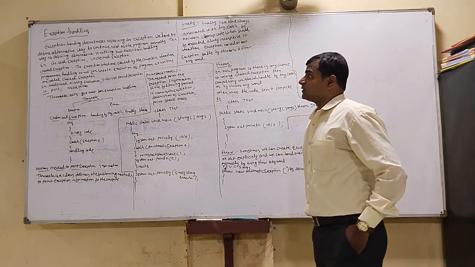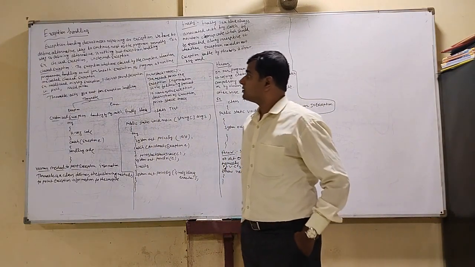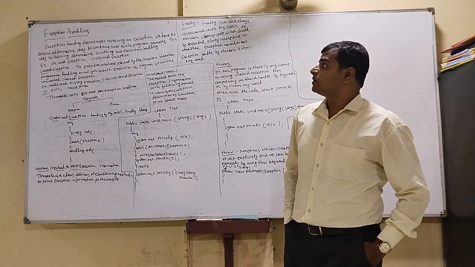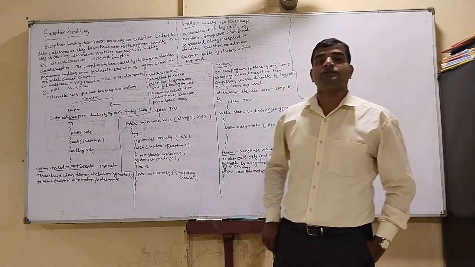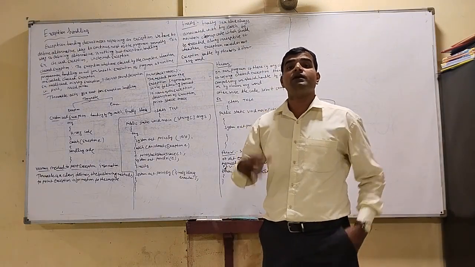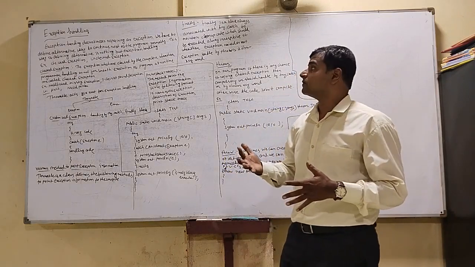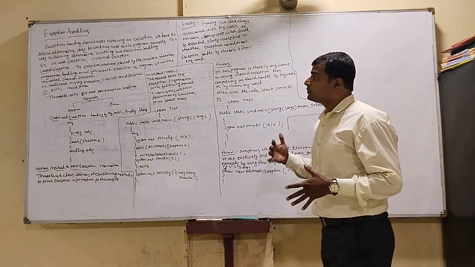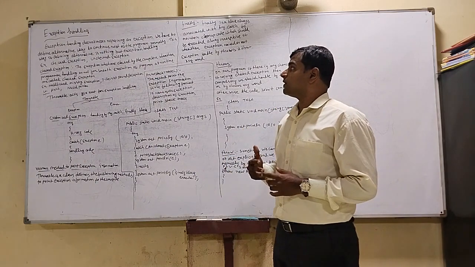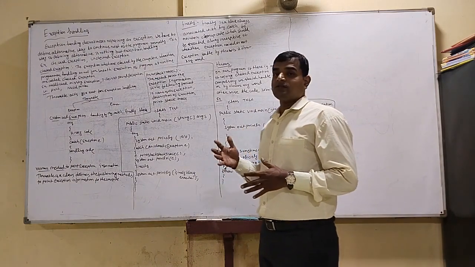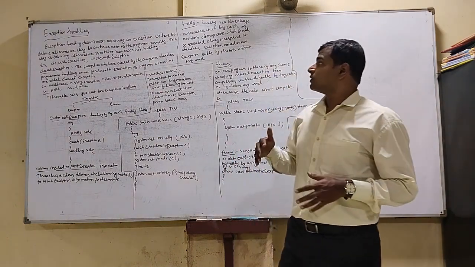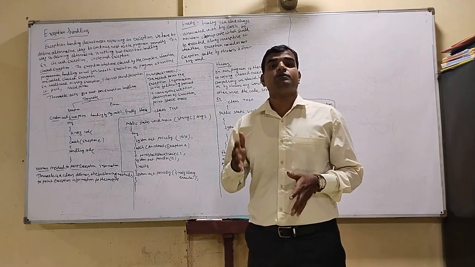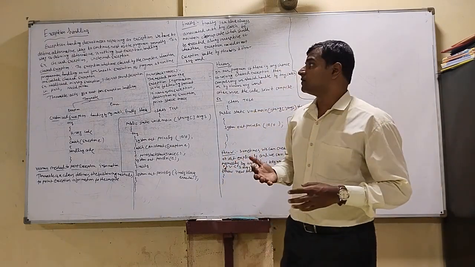Exception handling does not mean repairing an exception. We have to define the alternative way to continue the rest of the program normally.